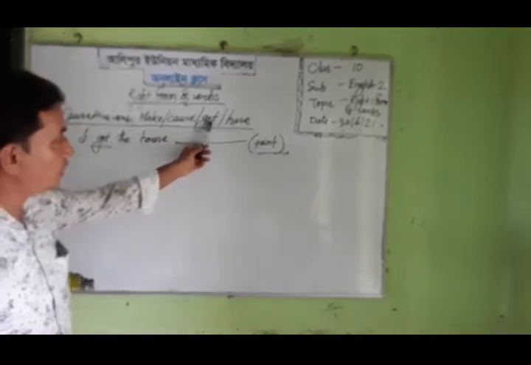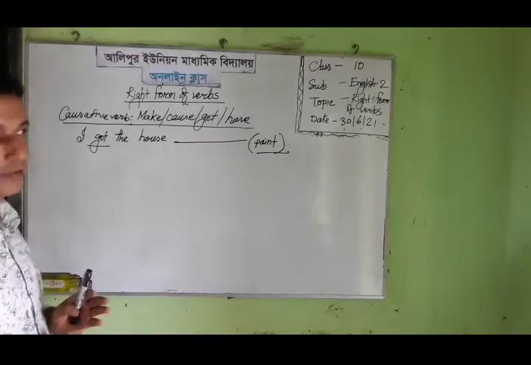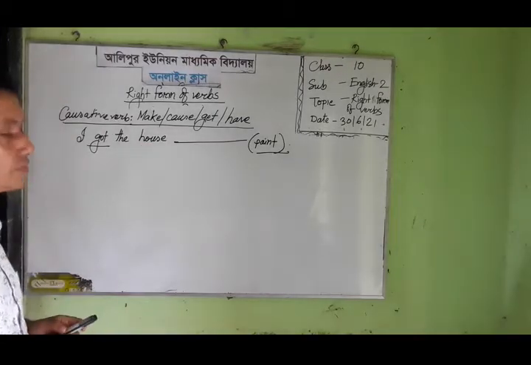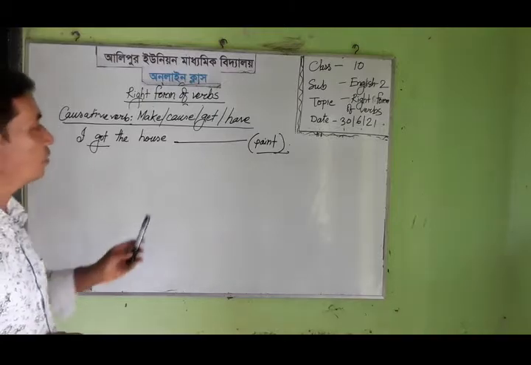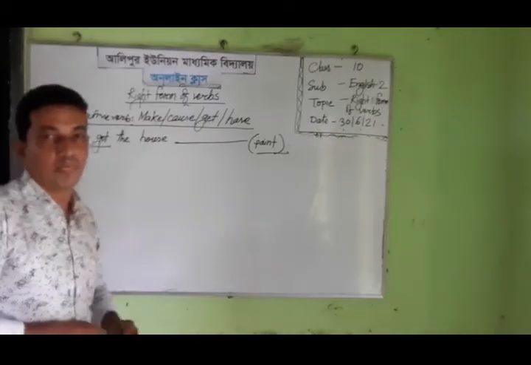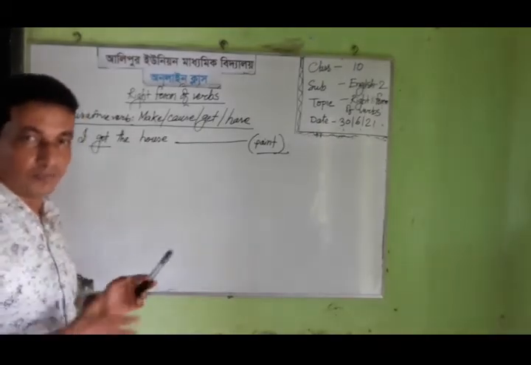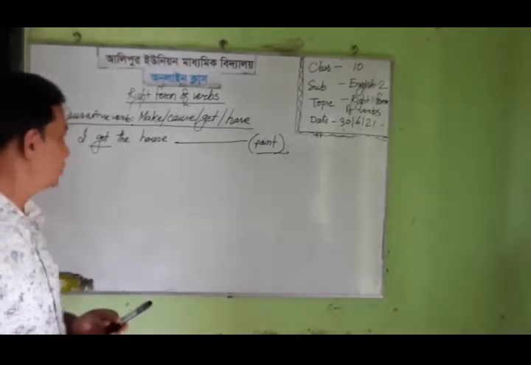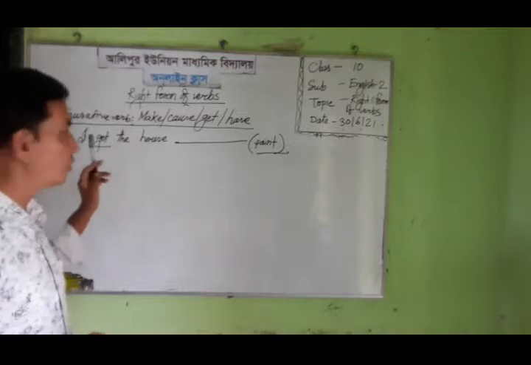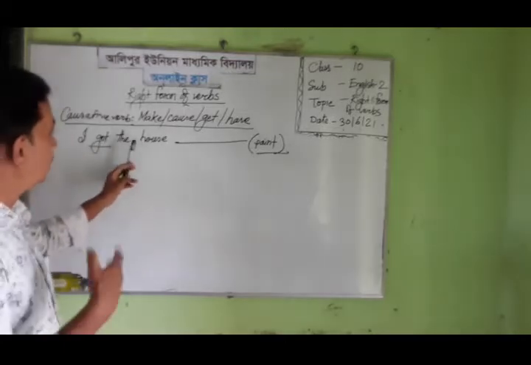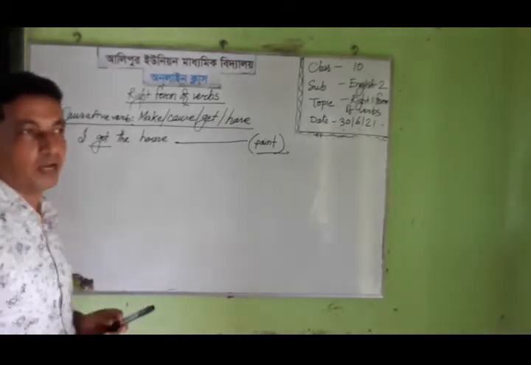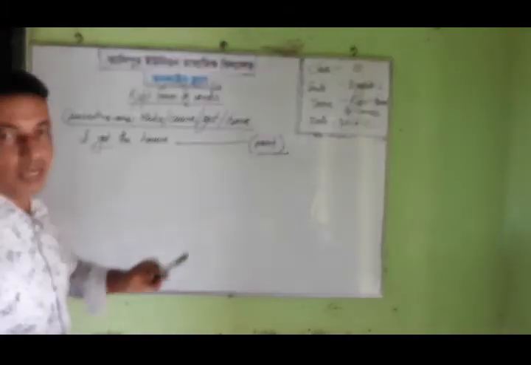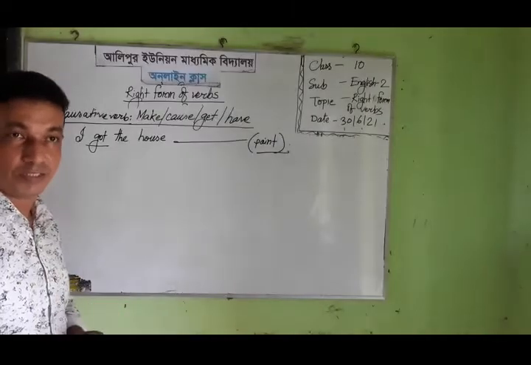causative: make, cause, get, have. If one of these four types of verbs is used as a causative verb in the sentence, then we must change the other verb into past participle form. As in this case, I did not paint the house myself. I got someone to paint my house, so I took the help of others.